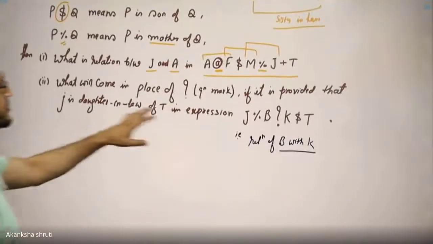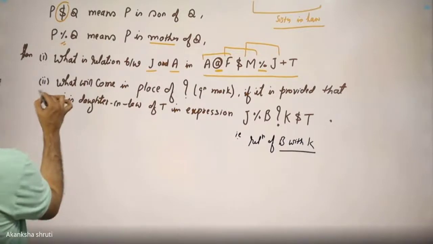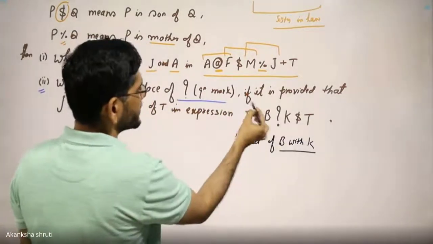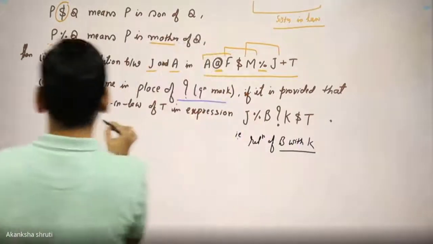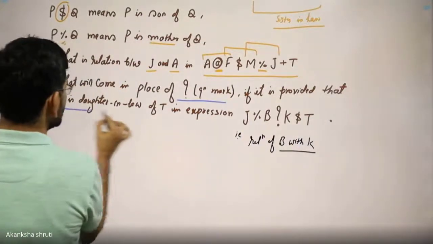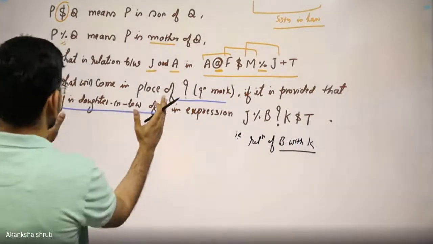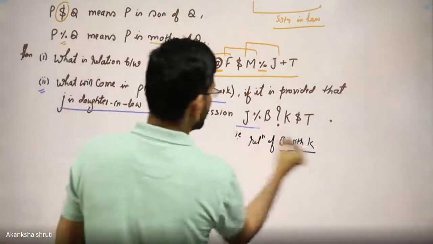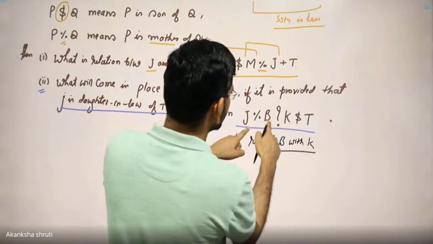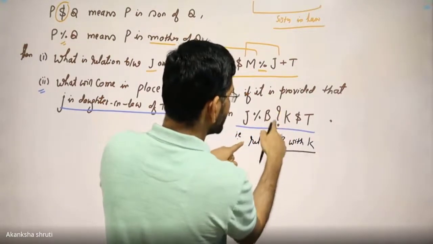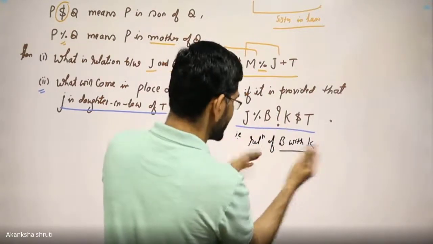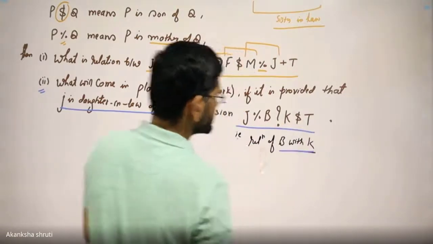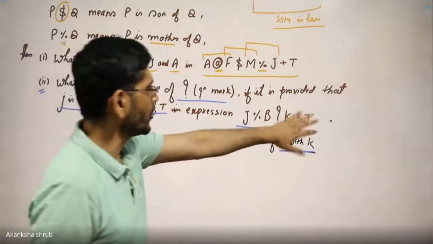Students, the second part is also very easy. What will come in the place of this question mark if it is provided that J is daughter-in-law of T? One relation is given in the expression J percentage B, and the relation between B and K is missing, that we want to find, but K dollar T. First try to decode it.